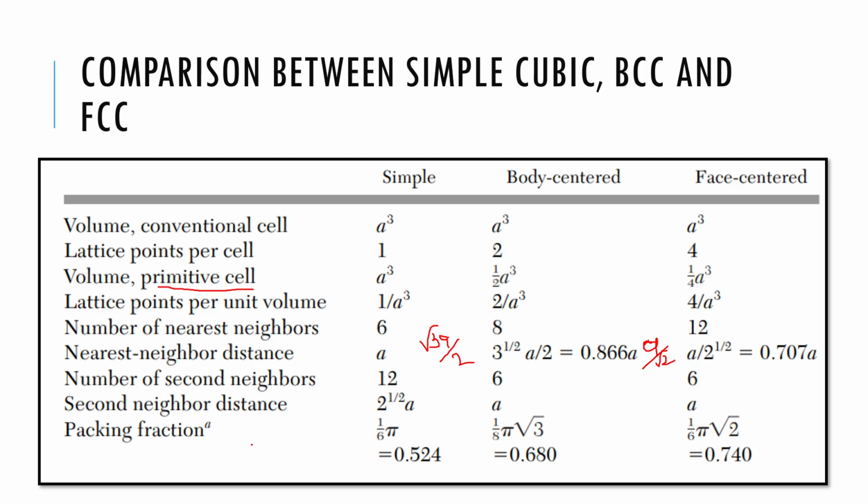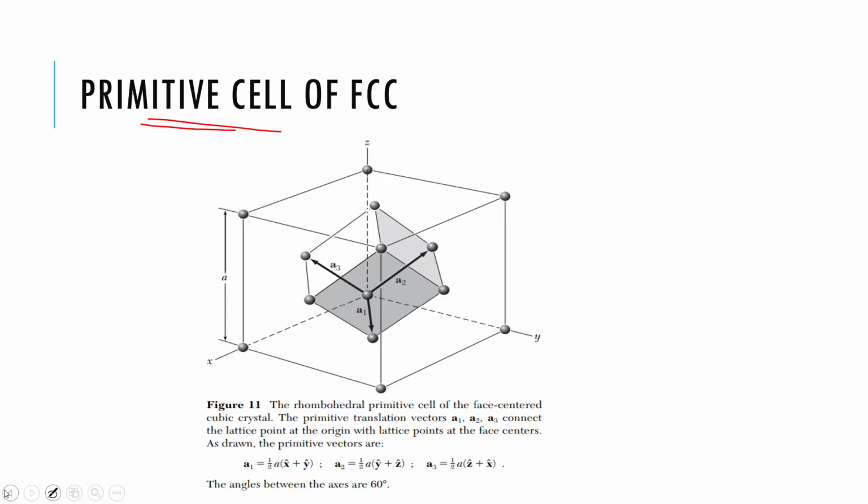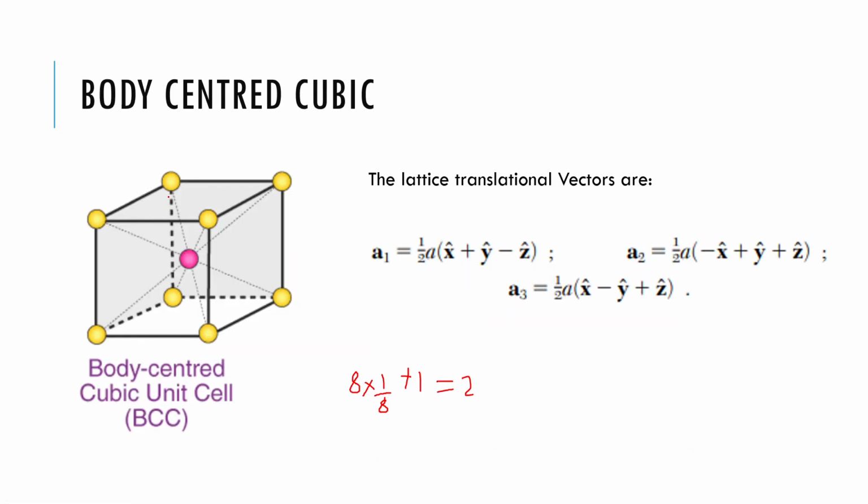Then the packing fraction. Packing fraction is given by the volume occupied by the atoms divided by the volume of the total unit cell. So for simple cubic, as we can see here, if we consider the two atoms which are close to each other, between the two atoms this a is equal to 2R.